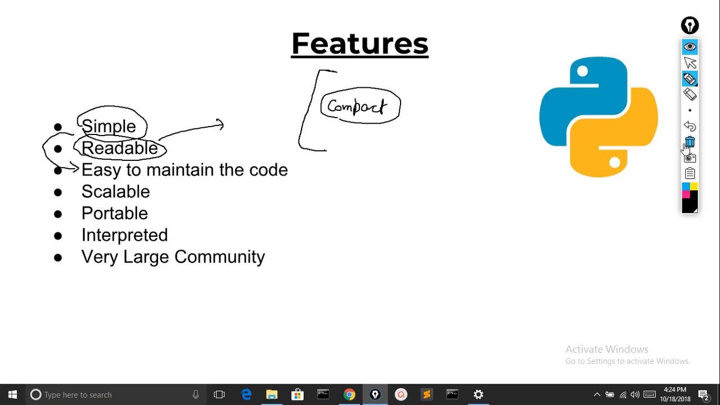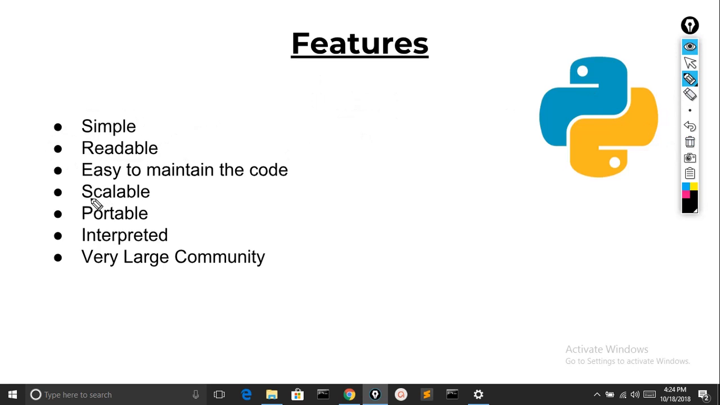Now let's see the next one. The next one is scalability, or we can say refactoring the code. Now the next thing is portable. Portable means that this language is hardware and software independent. So that's an amazing feature to have.